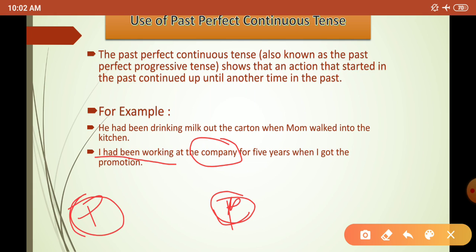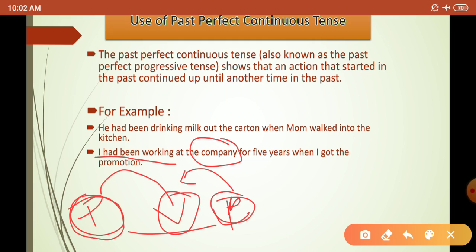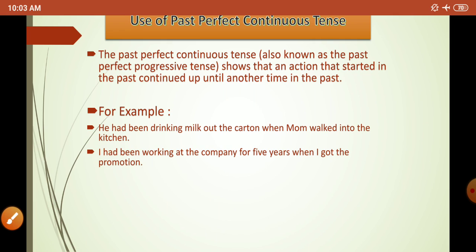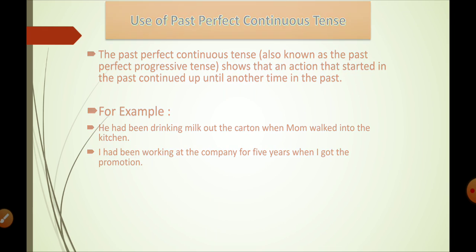I started working here, and then I ended here, between past and present, but we can also count this time as past. So when a situation starts in the past and ends in the past, we can use the past perfect continuous tense.